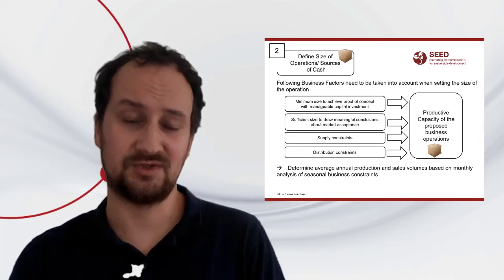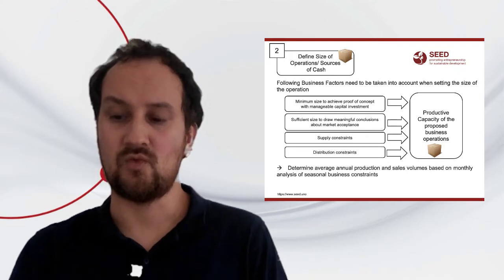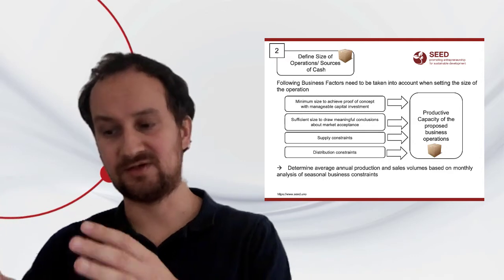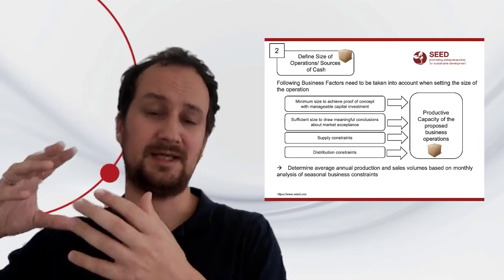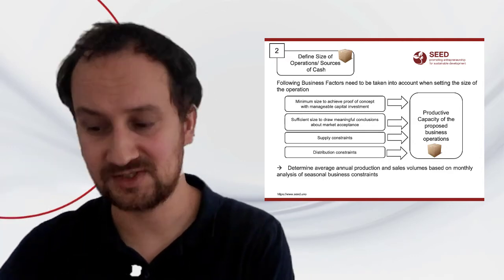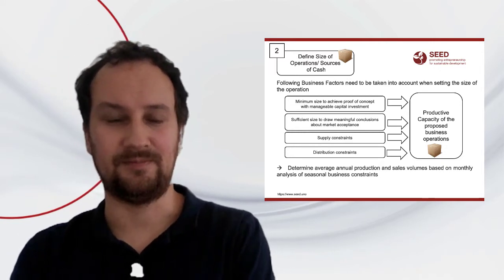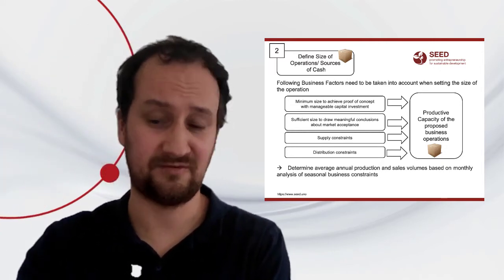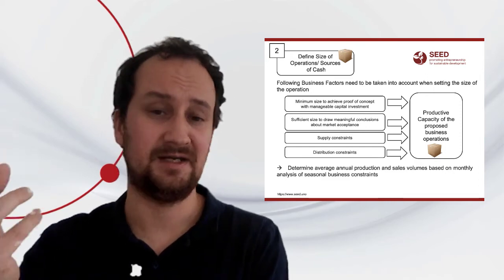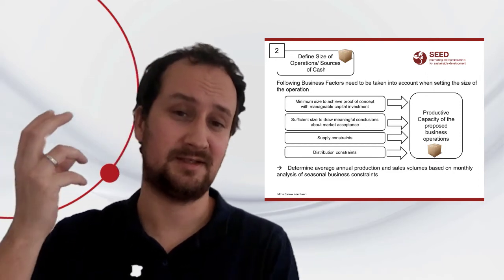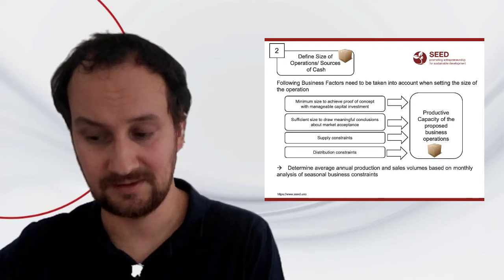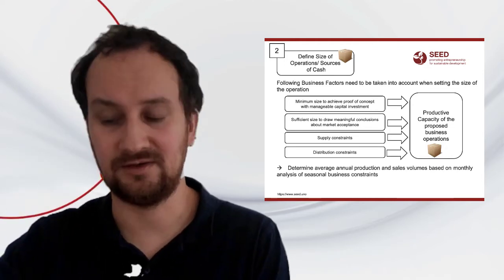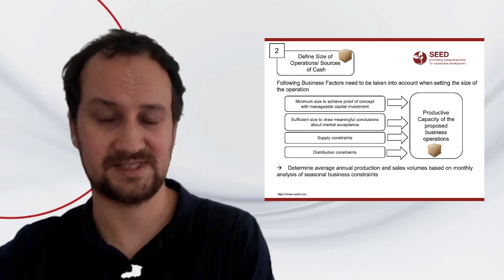Once you have understood this, you will understand what is the right size of production that helps you on the one hand to demonstrate that with this size, you have a proof of concept. So you find enough evidence that the customer is willing to pay for it, and that you can also draw some conclusions which are then later on important for scale.